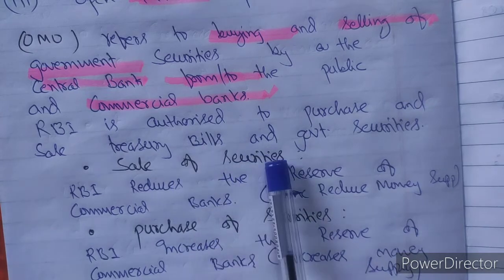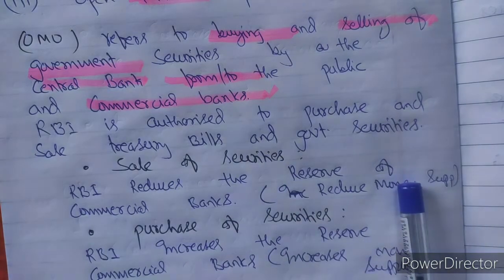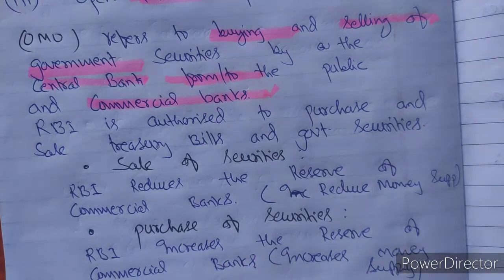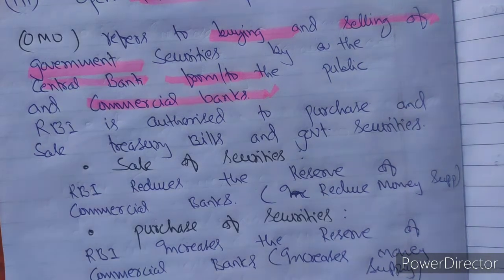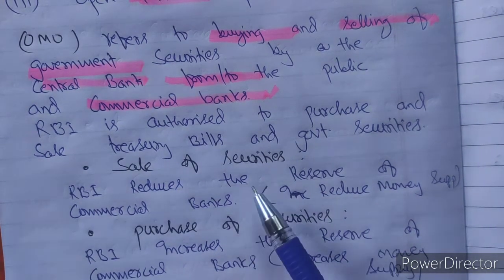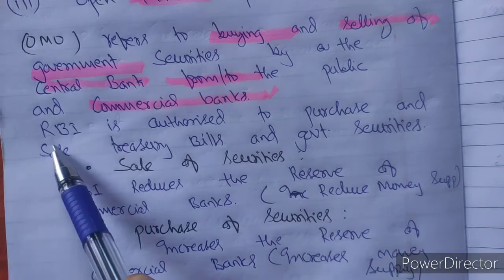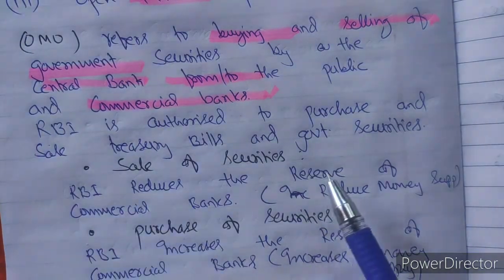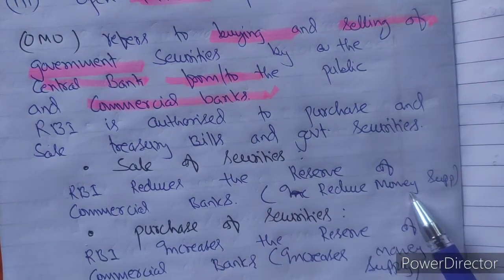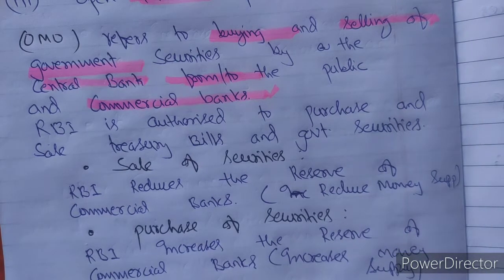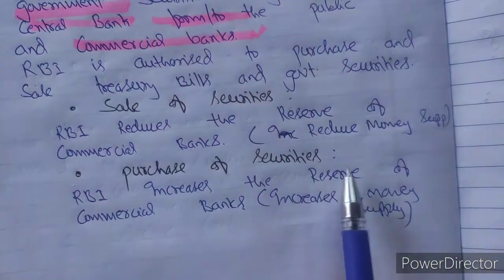I hope the concept of sale of securities is clear. RBI will sell the securities, so commercial banks will keep the securities with them. For keeping these securities they have to pay the money, and if they pay the money to RBI, their reserve will reduce. If their reserve reduces, it will reduce the money supply, and they can lend less money in the market. Another case is the purchase of securities.